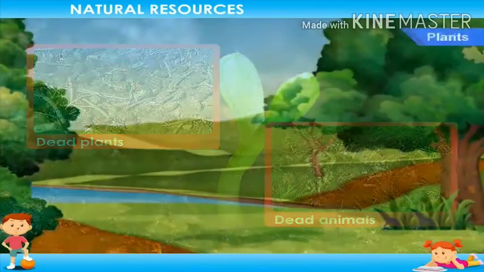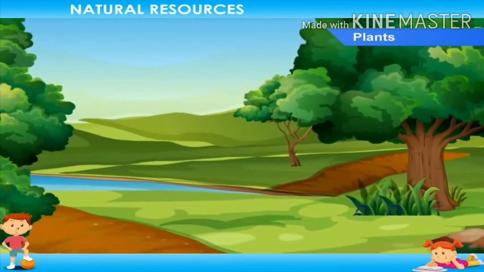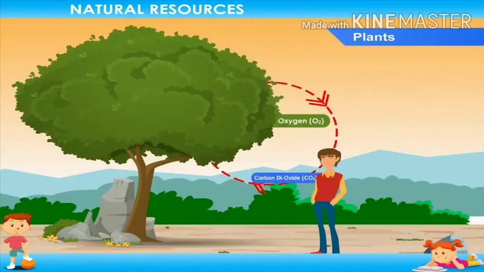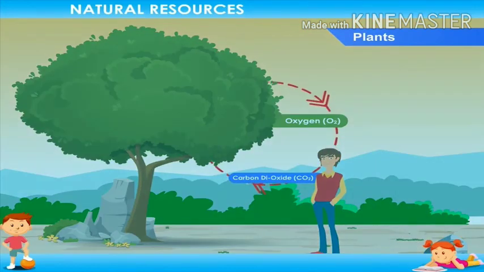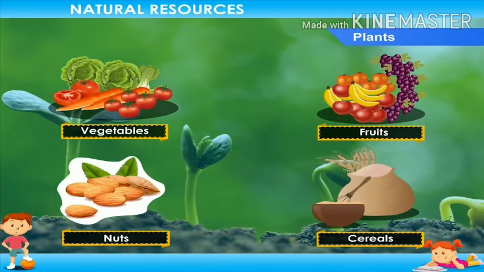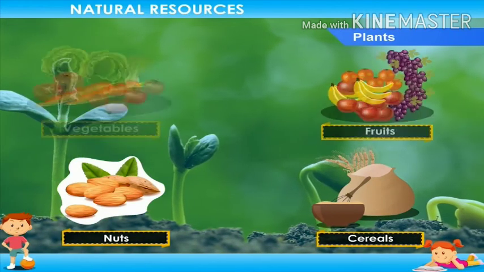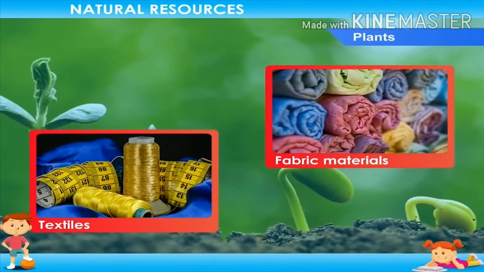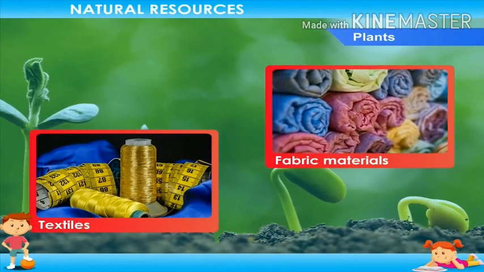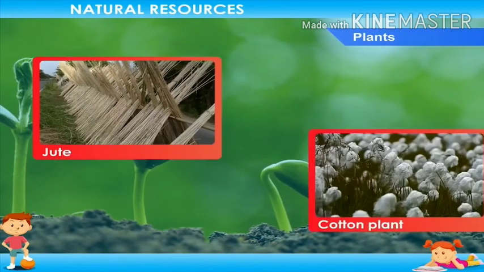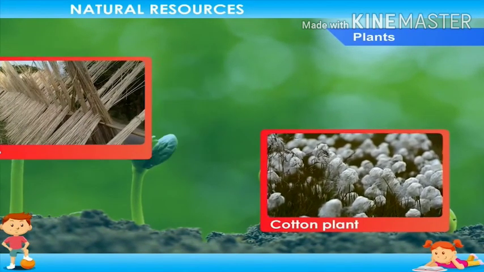Plants. Plants are very important natural resources. They provide oxygen to us for breathing and food in the form of vegetables, fruits, various nuts, and cereals. Plants are the greatest provider of textiles and fabric materials. The materials obtained from the plants are eco-friendly. They provide jute, cotton, and other cloth materials for making clothes.